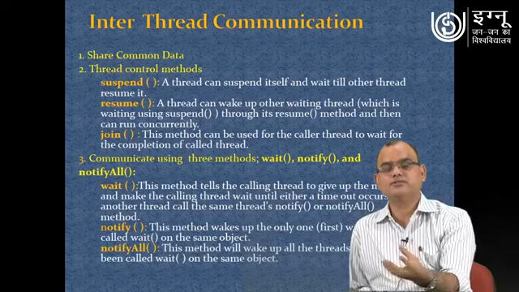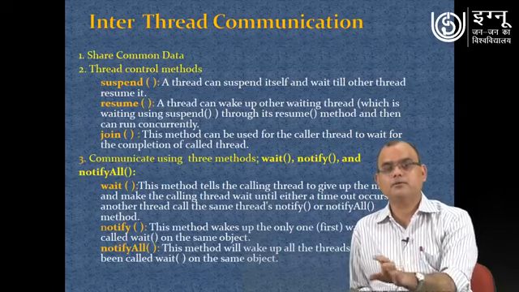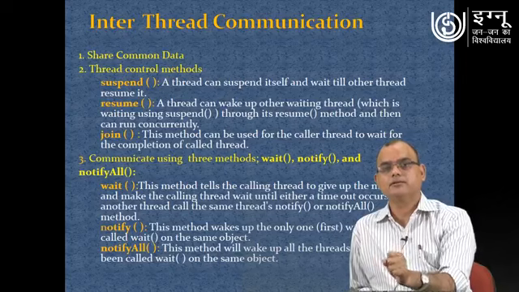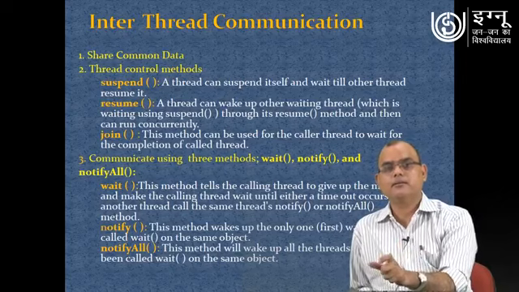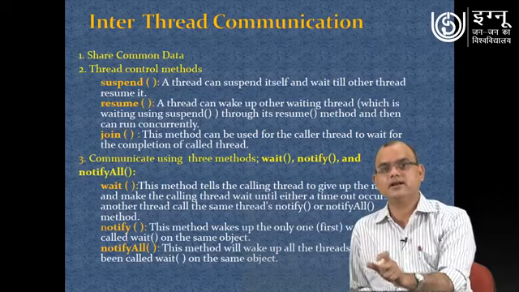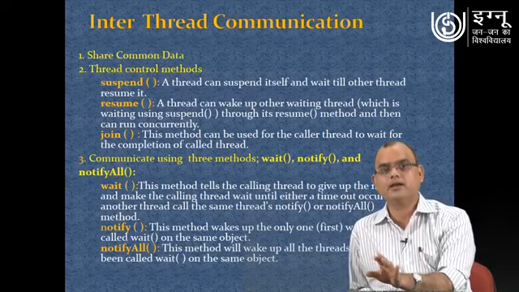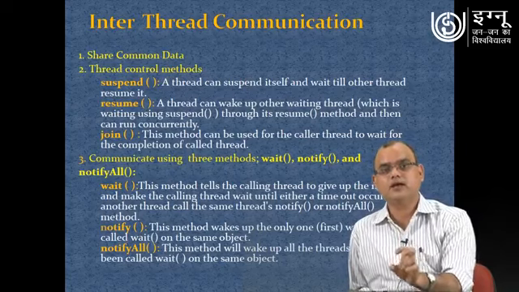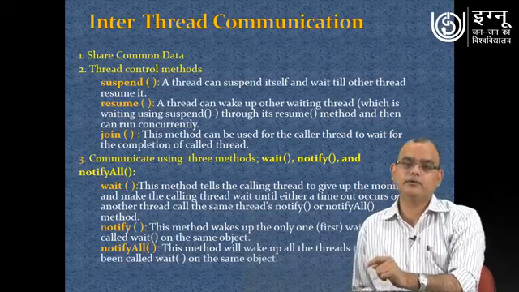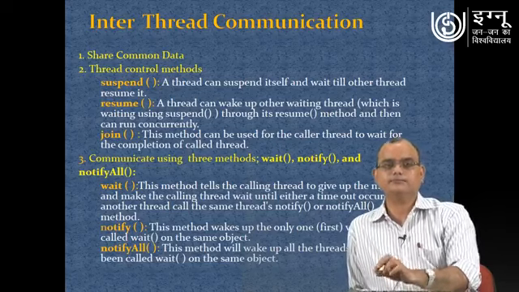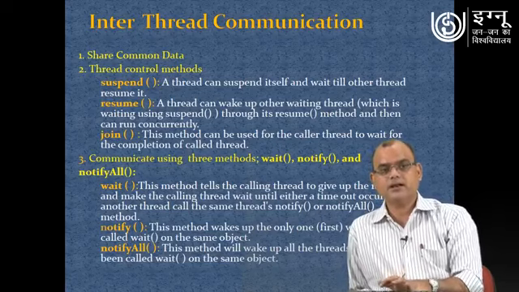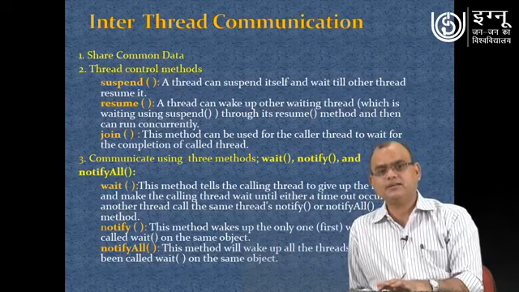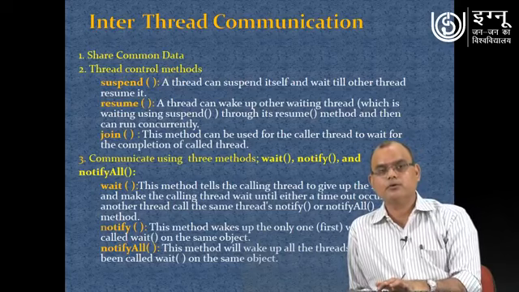If you want to put a particular thread on wait, you can apply the wait method, and then if you want to bring that thread out of the wait state and make it ready, you can notify it or notify all. Notify means you notify a specific thread only, and notifyAll means you notify all the threads which are in wait state. So all these basic exercises you can do.